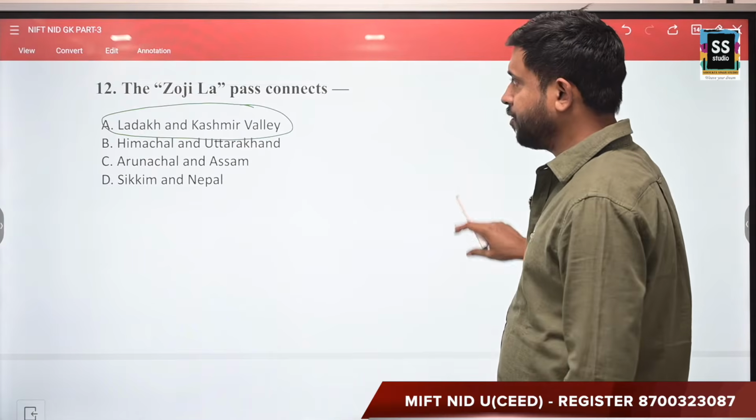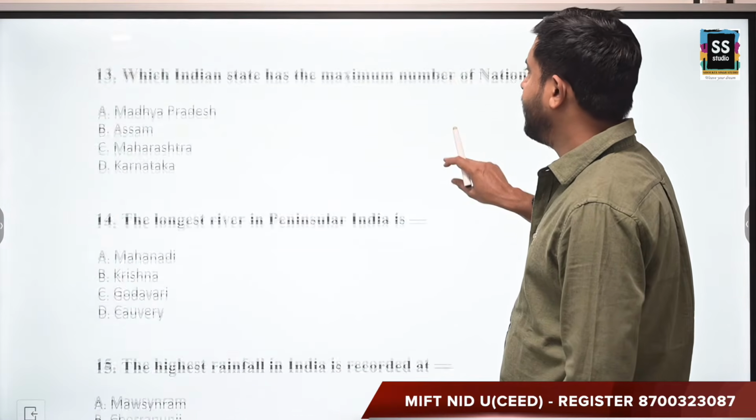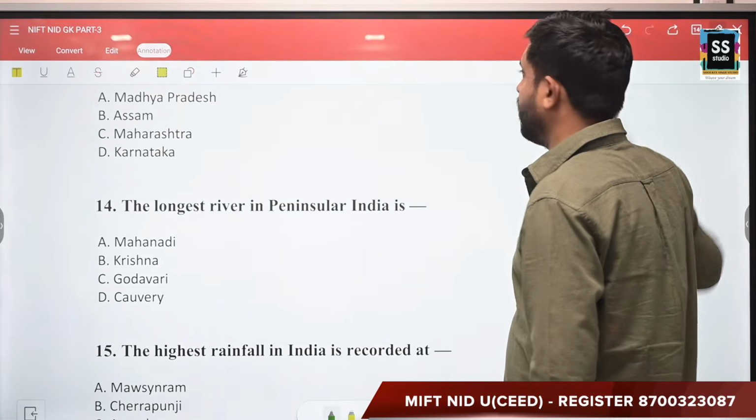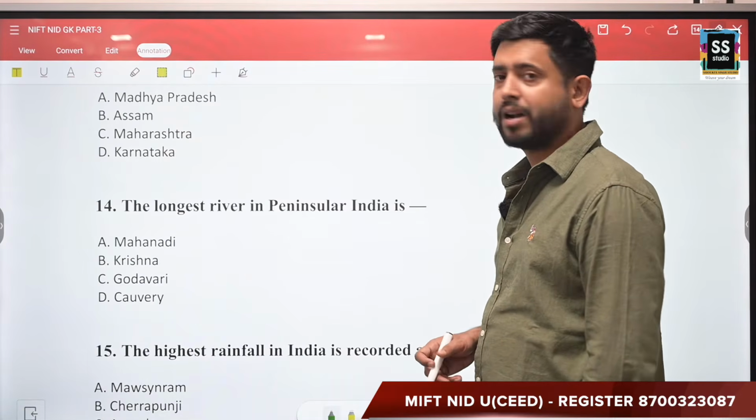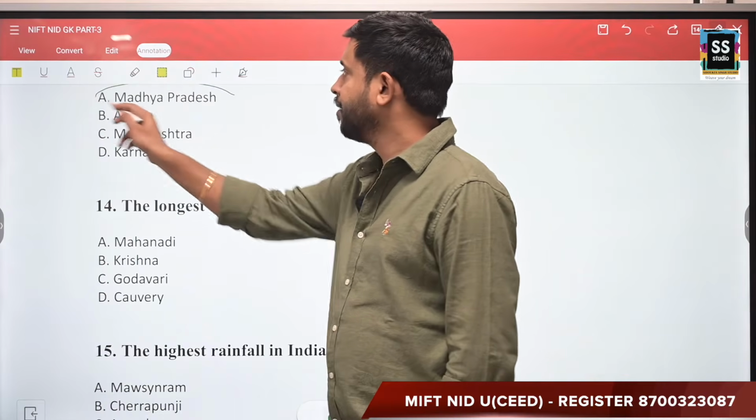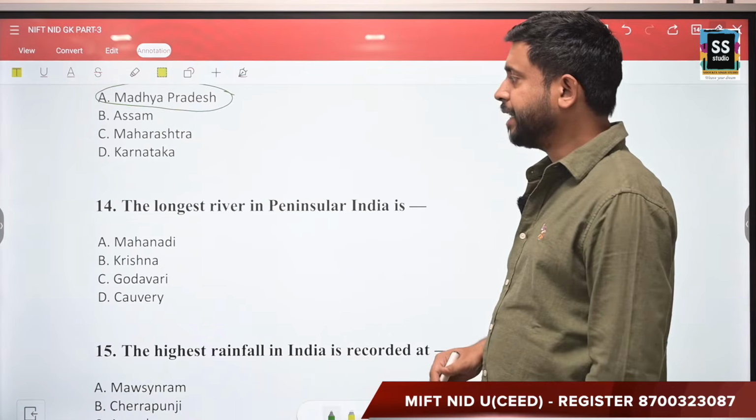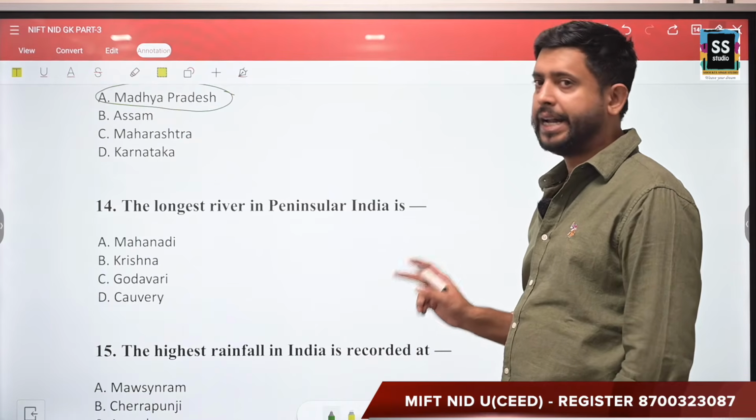Moving forward, the next question says, which Indian state has a maximum number of national parks? Your options are Madhya Pradesh, Assam, Maharashtra or Karnataka. The correct answer is Madhya Pradesh. Moving forward, the next question: the longest river in peninsular India.